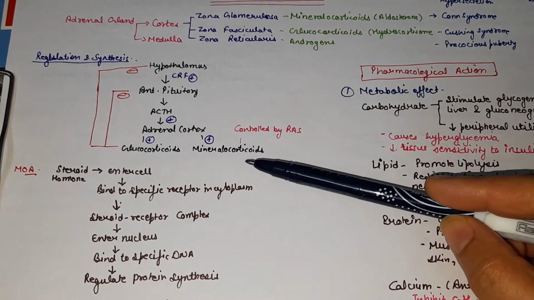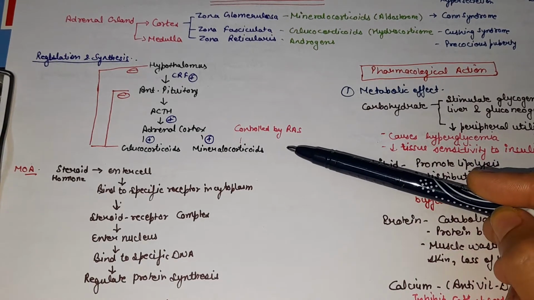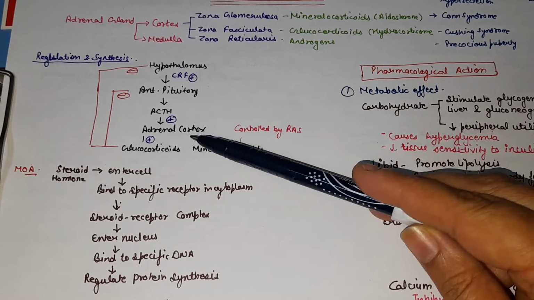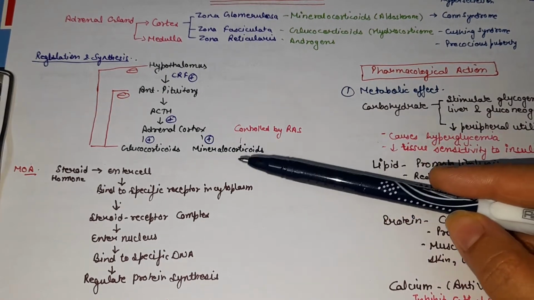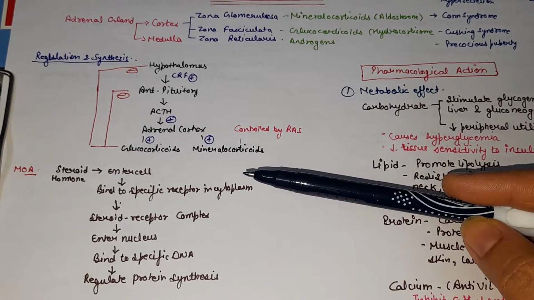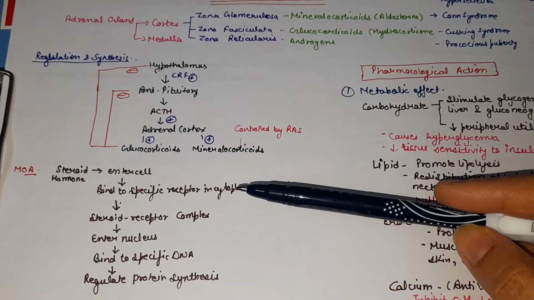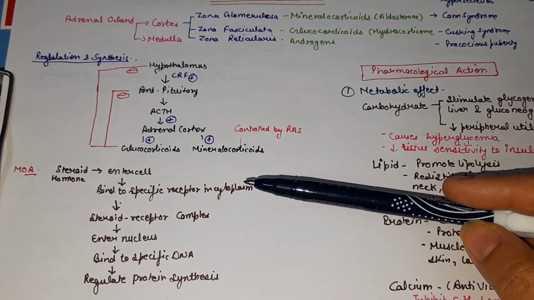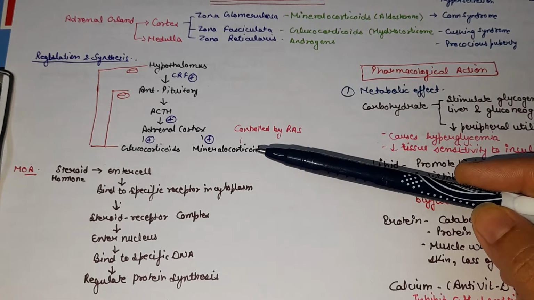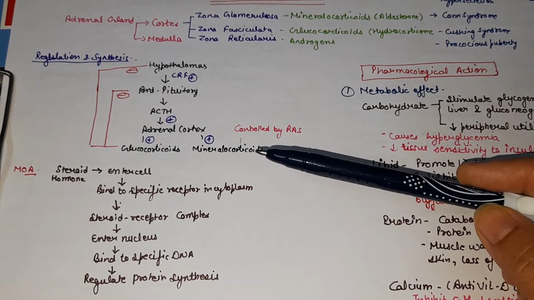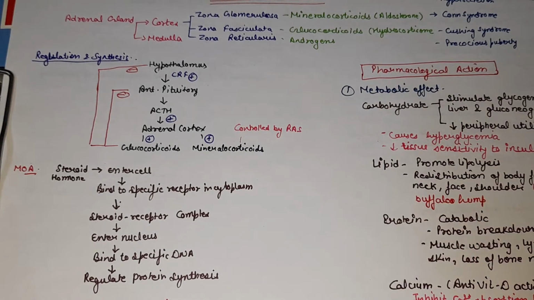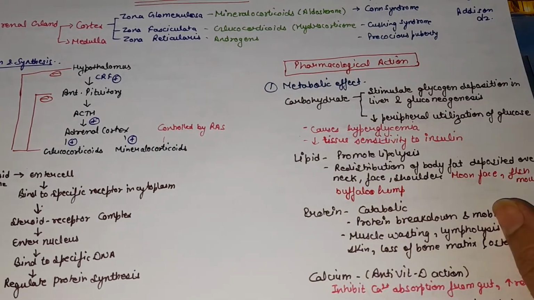As we discussed, mineralocorticoid secretion is controlled by RAS, and there is a diurnal variation in the rate of release of ACTH and cortisol. Diurnal variation means their release and synthesis depend upon the morning and evening hours. Plasma cortisol levels are highest in the early hours of the morning and lowest in the late evening. During stress, glucocorticoid secretion is also increased. So we will discuss first the pharmacological actions of corticosteroids.